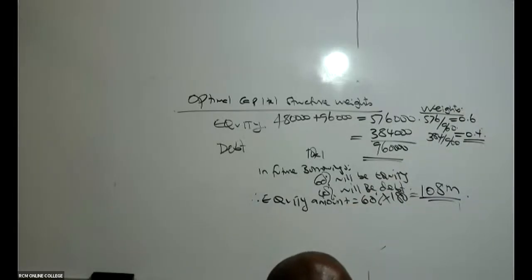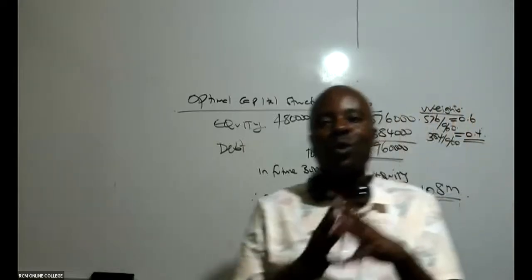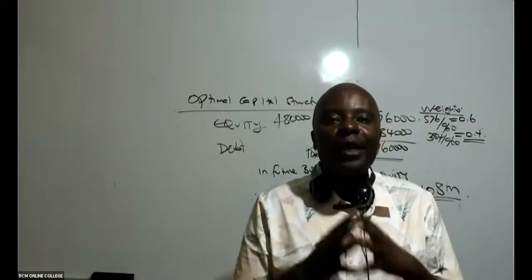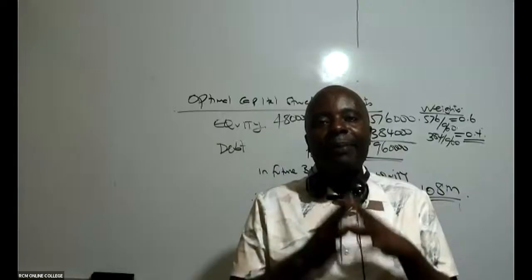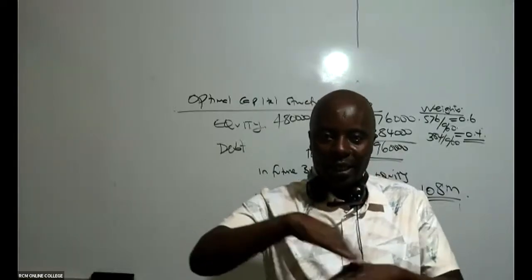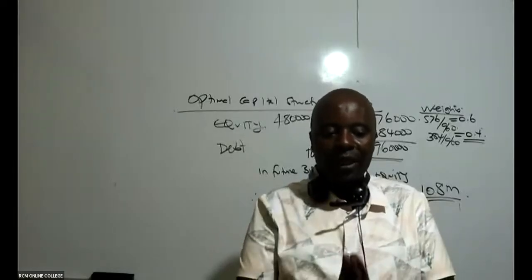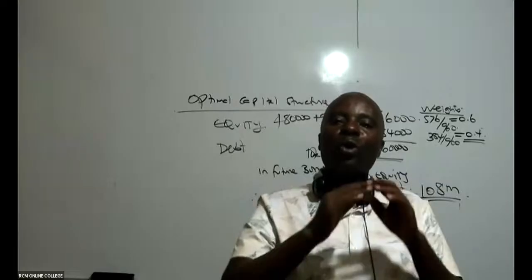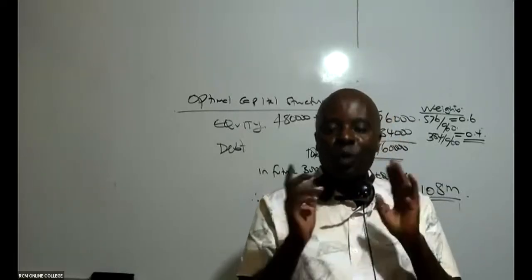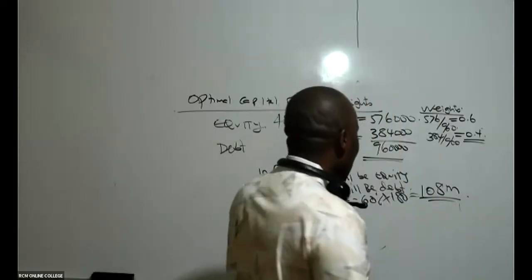By definition, remember that the optimal capital structure is that capital structure that minimizes WACC, where WACC is bare minimum, where the cost of capital is minimized. That's what we call the optimal capital structure. We don't want to move from those percentages.